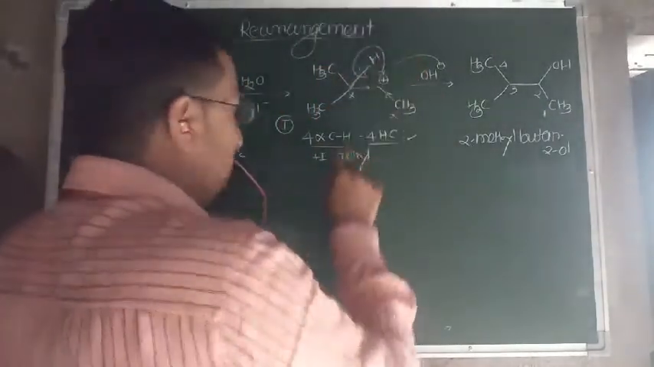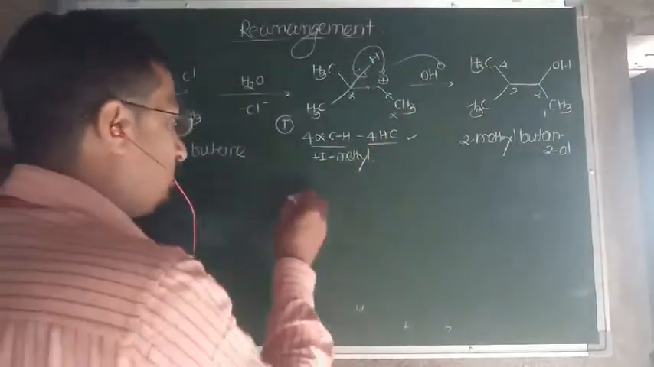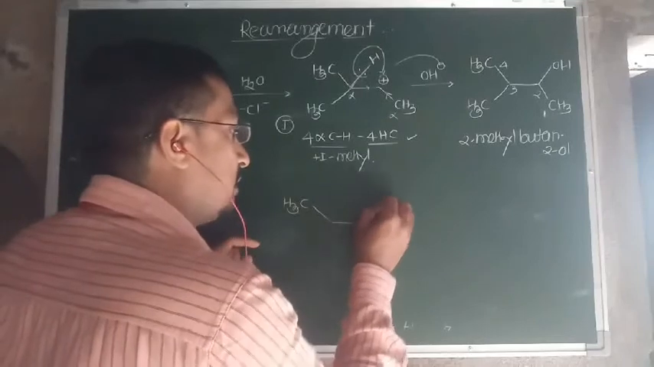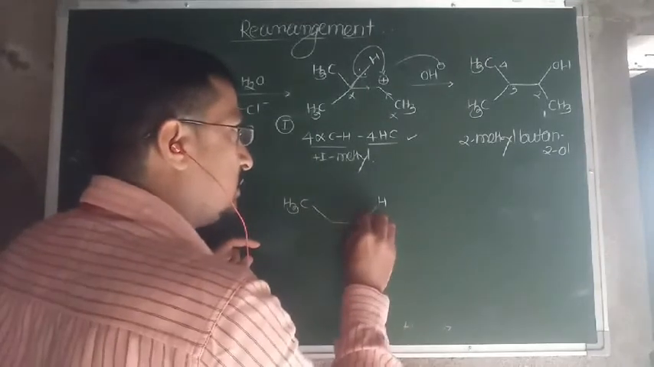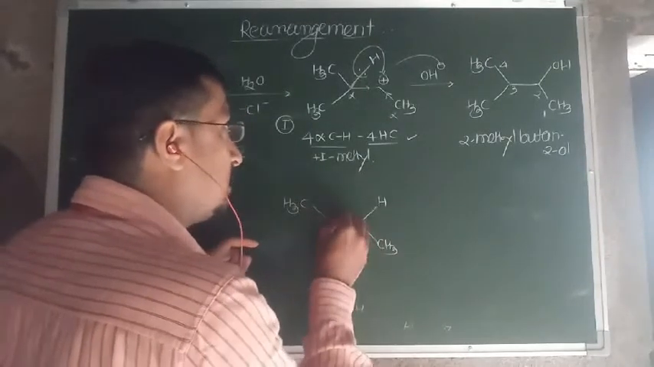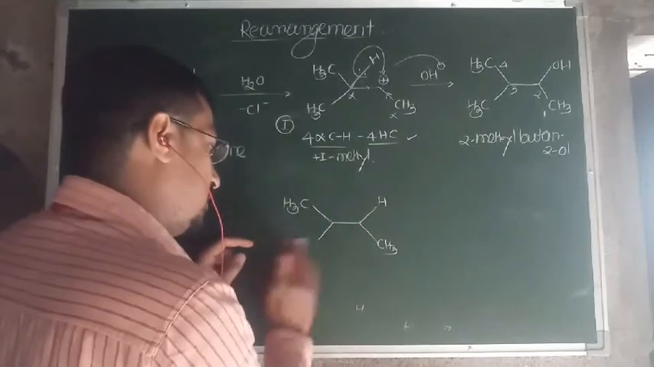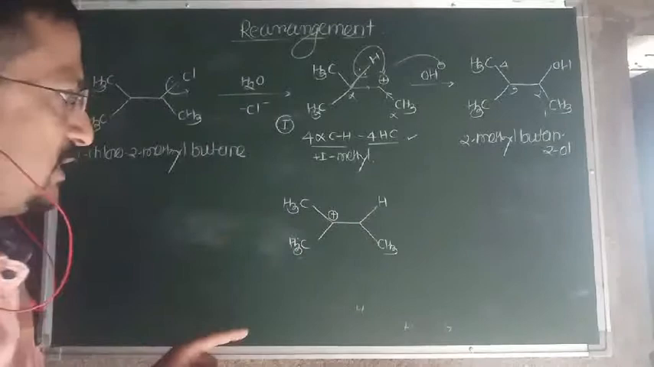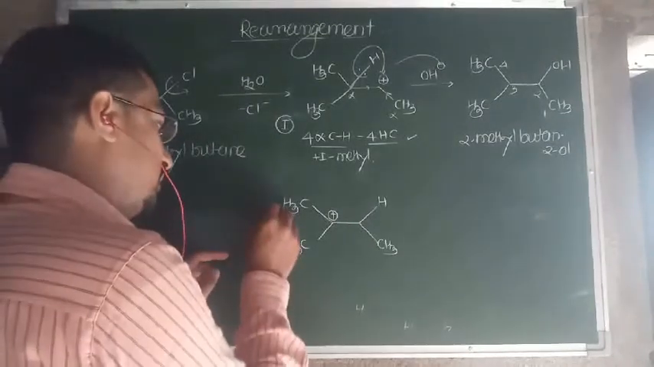If I shift the hydride along with the electron pair to this positively charged carbon atom, then the next carbocation which is formed is like this: CH3 carbon, here it is hydrogen, CH3, and here is H3. See, it is positively charged. Now the second structure, or second carbocation, is formed.